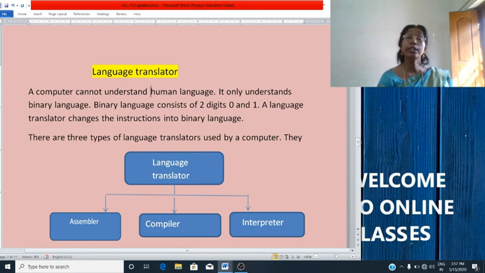So there are three types of language translator: assembler, compiler and interpreter. A language translator is used to change a program into binary language.